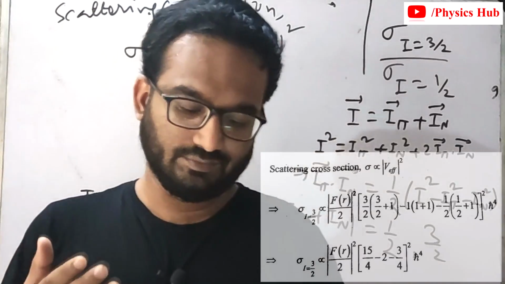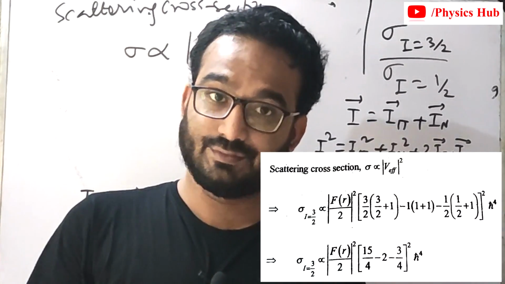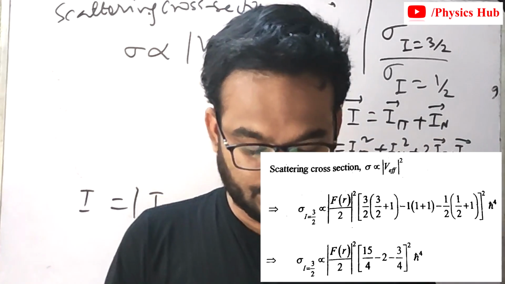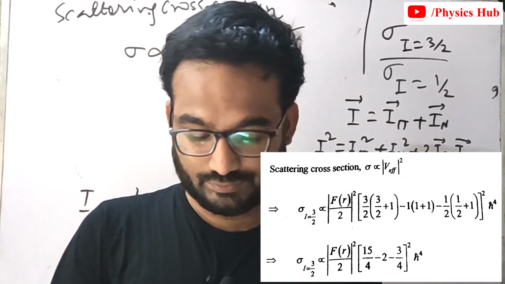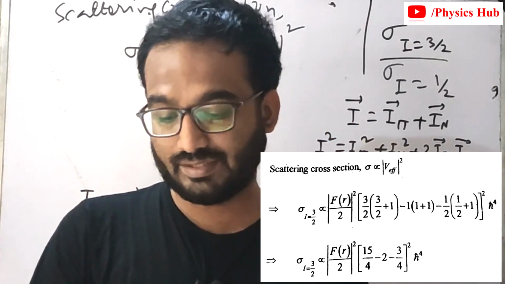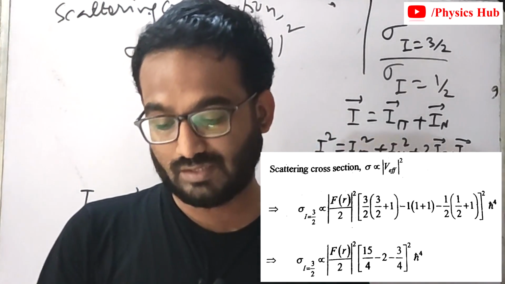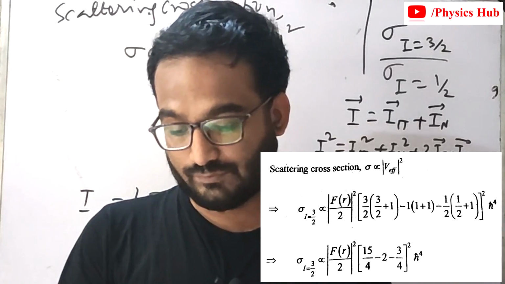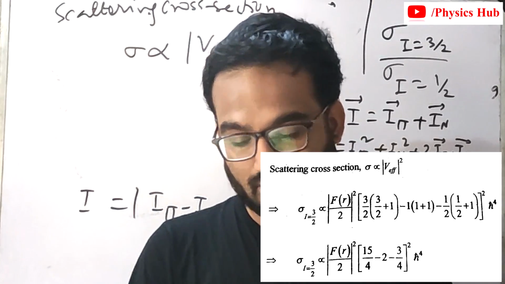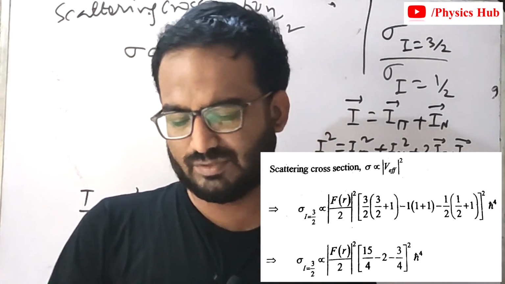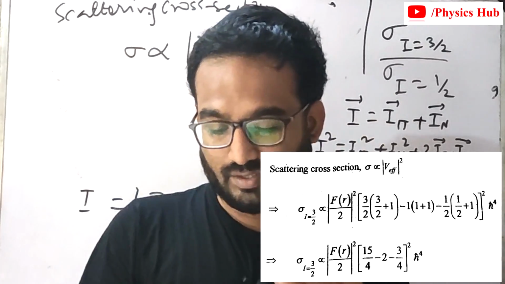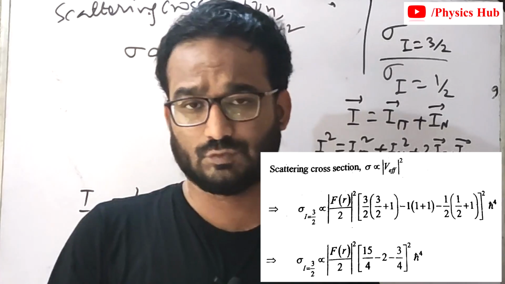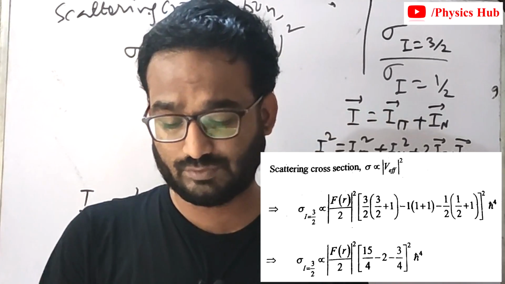Now putting the value of I equals 3 by 2 to find sigma at I equals 3 by 2, it becomes mod f of R square by 2, 3 by 2 into 3 by 2 plus 1 minus 1 into 1 plus 1 minus half into half plus 1, mod square, h bar to the power 4. Sigma at I equals 3 by 2 similarly becomes mod f of R by 2 square into 15 by 4 minus 2 minus 3 by 4 square h bar to the power 4.